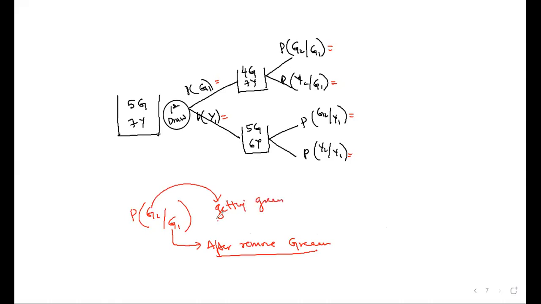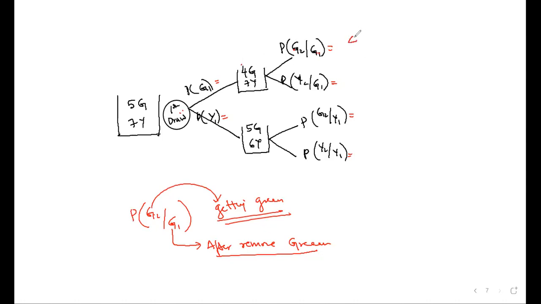You have to calculate the probability of what is written above. This is a condition. What is the condition? You drew a green ball first. Now what is the chance of getting green? Is it clear? Now tell me the probability of getting G2 given G1. After G1 has taken place, after one green ball has been drawn, this is the new sample space. In this new sample space, what is the chance of getting green?